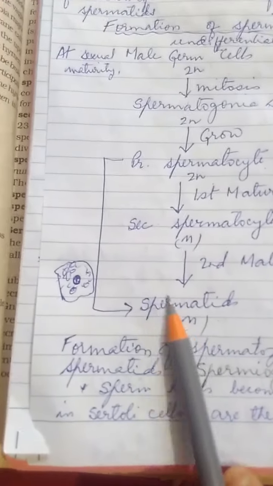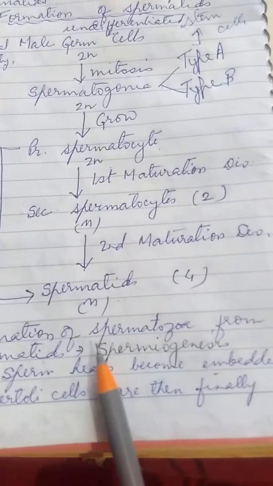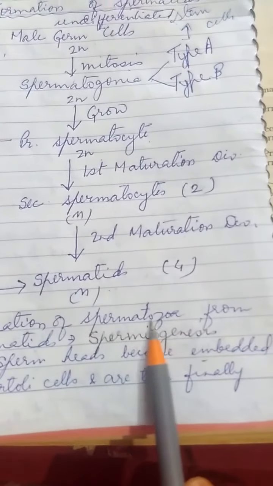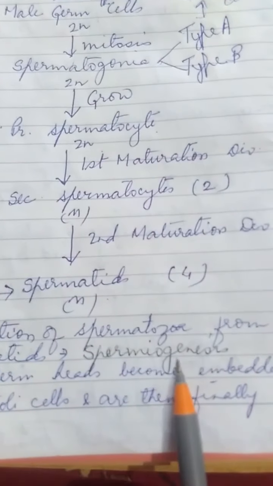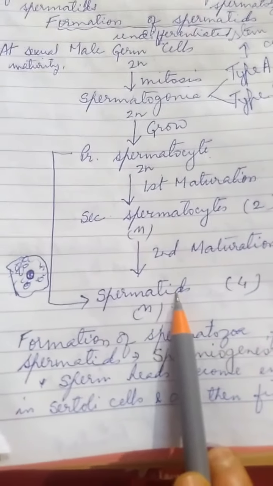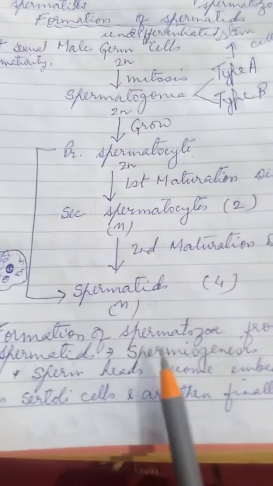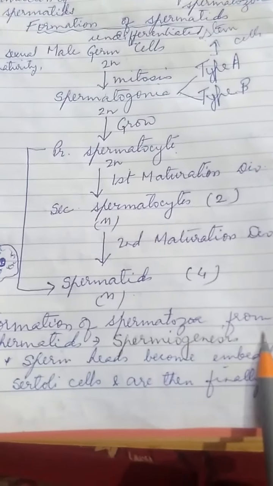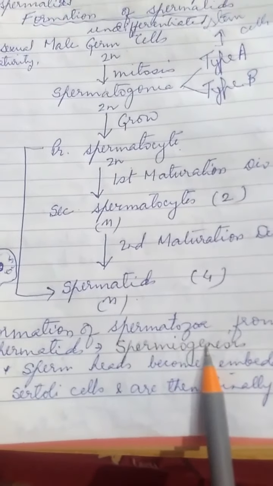Now, these non-motile spermatids then get transformed into motile sperms or motile spermatozoa, and the process is called spermiogenesis. I will explain how this occurs.